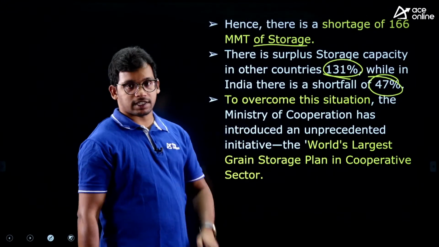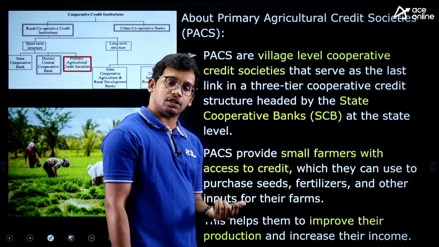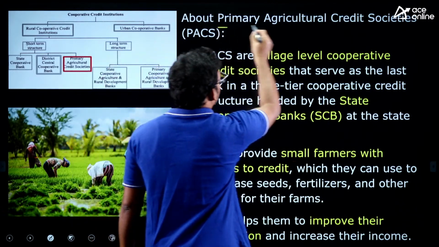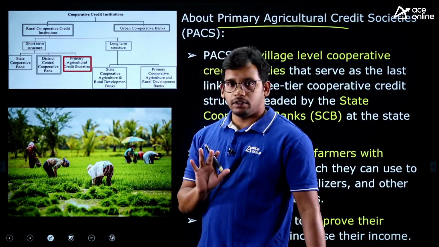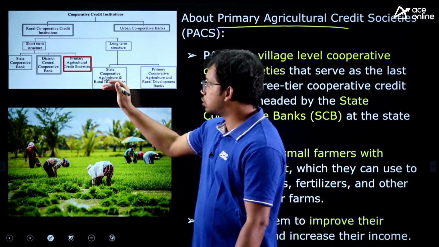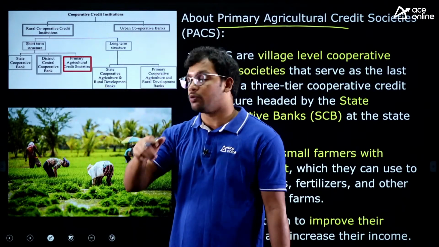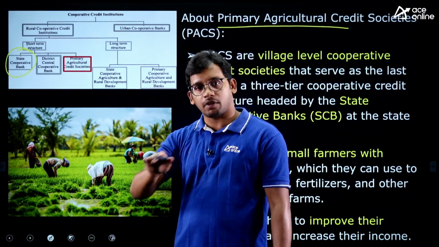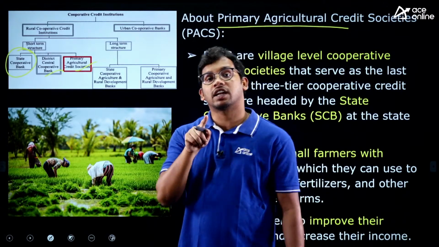In this background, understand the initiative. The government has launched the world's largest grain storage plan, right? And this is going to be implemented through primary agriculture credit societies. In every state, there are cooperative credit societies: a state cooperative bank, and for each state a number of district cooperative banks, and below them are primary agriculture credit societies.